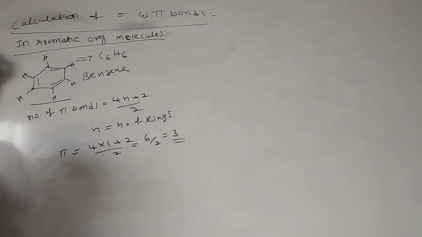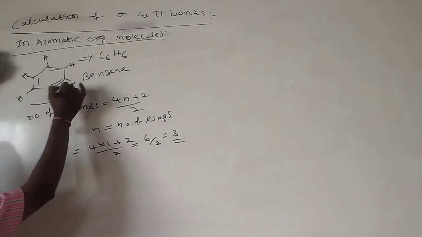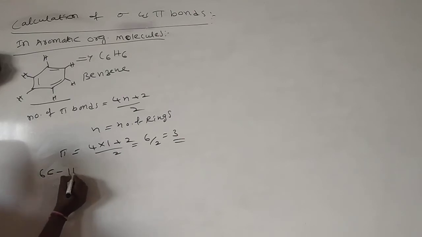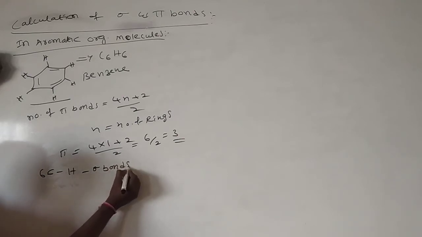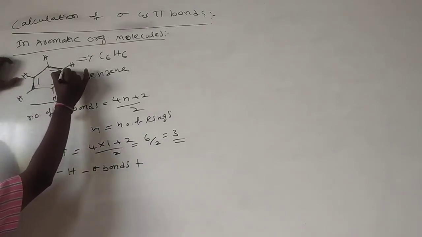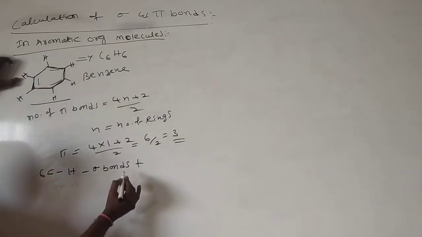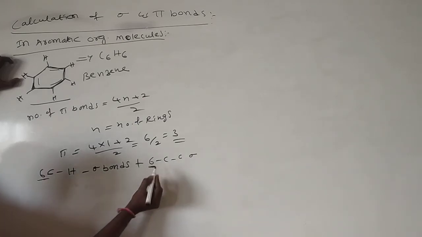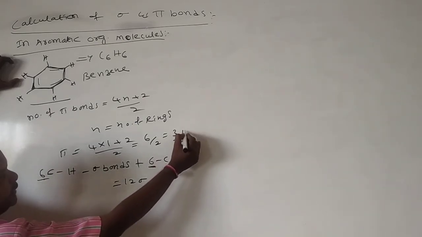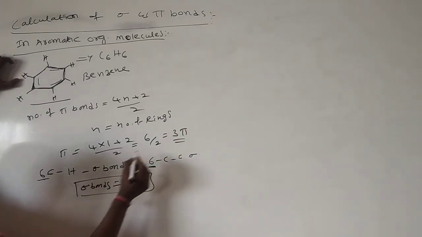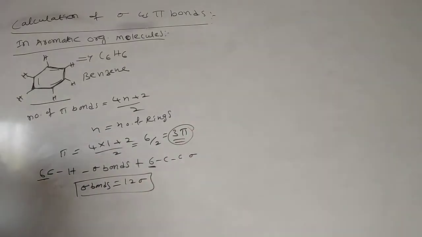We don't have a separate principle for the calculation of sigma bonds. Just we identify here: 6 carbon atoms and 6 hydrogen atoms, that means 6 carbon-hydrogen sigma bonds, plus 1, 2, 3, 4, 5, 6, 6 carbon-carbon sigma bonds. Total 6 plus 6, 12 sigma bonds, and here 3 pi bonds are present in a benzene molecule.